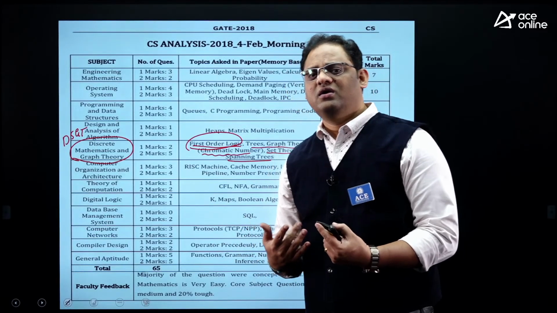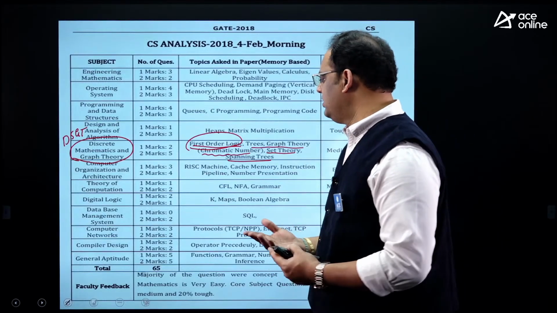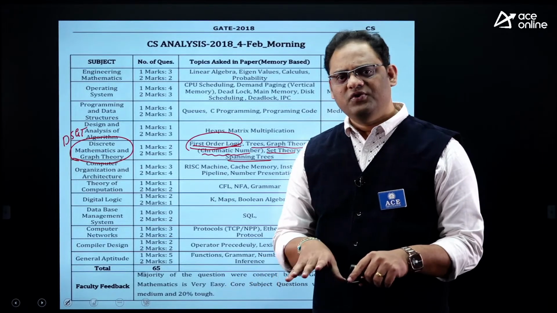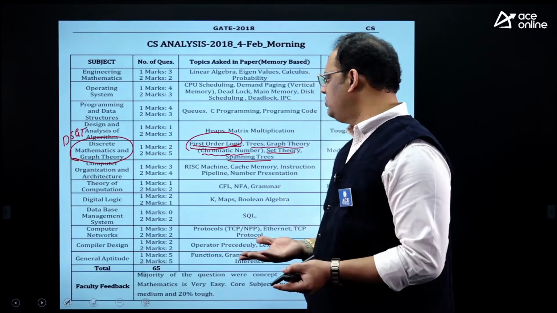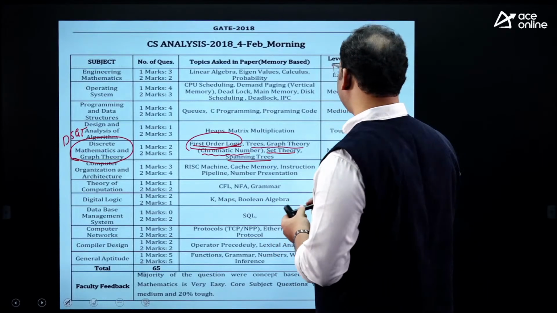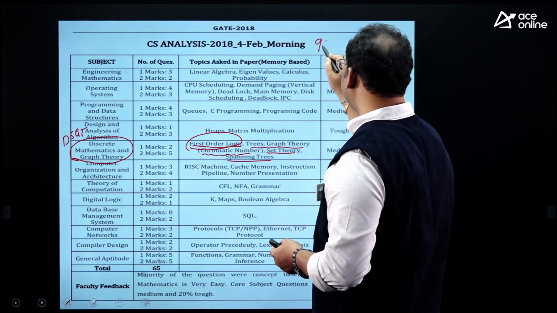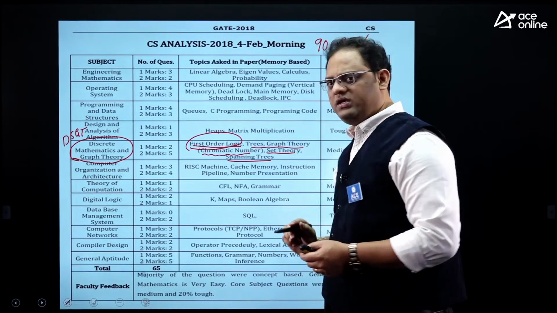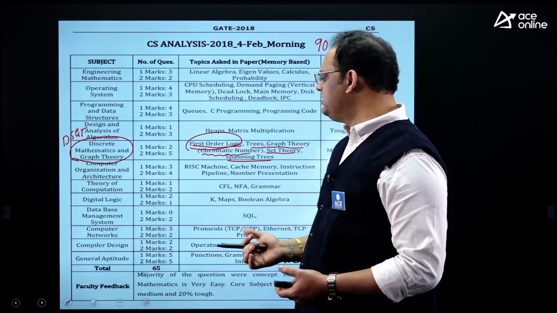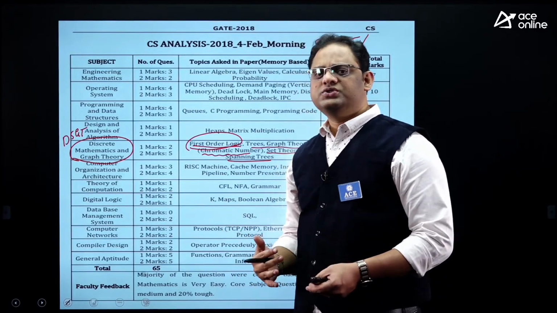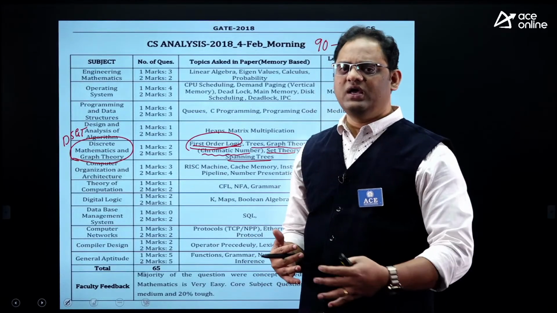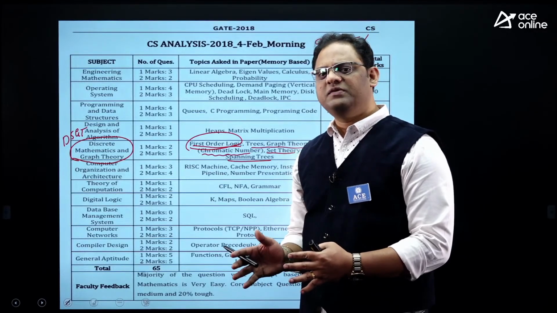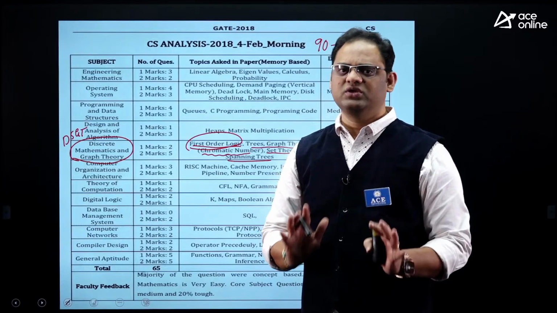And particularly, you know that if you prepare any class notes, for any subject, if you take any subject's class notes, the faculty can finish your task somewhat 90 to 95%. As you know, ACE is the premier institute in India. So in our ACE Academy, you can go for any subject, any faculty's notes. If you go through them, almost 90 to 95% of the questions came from the classwork only.